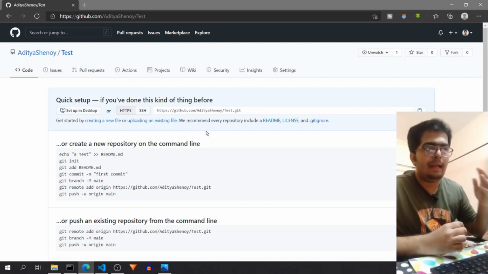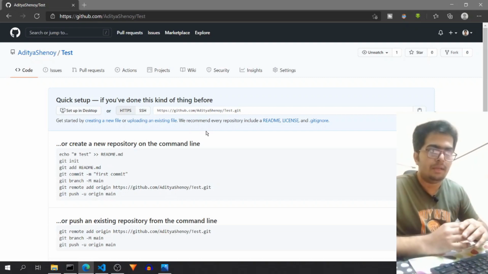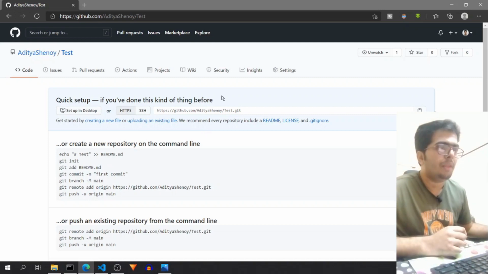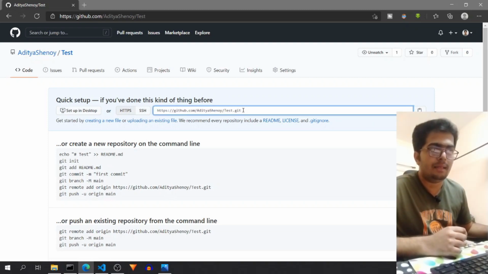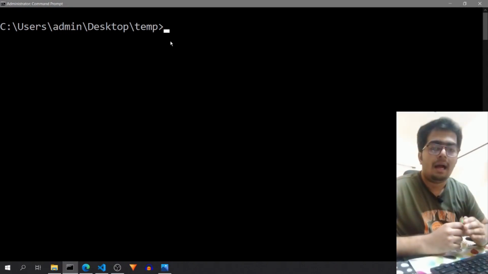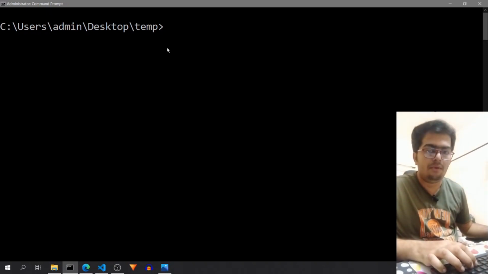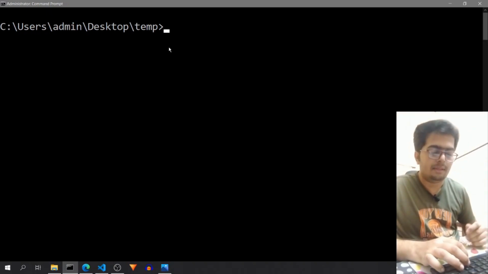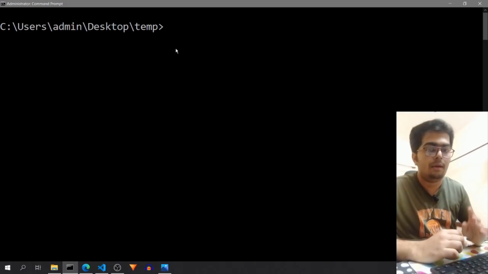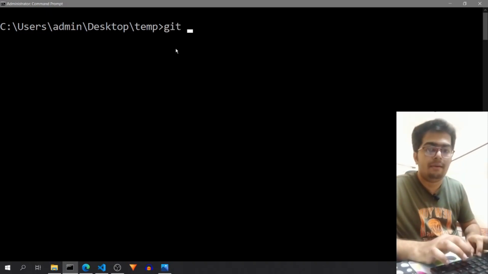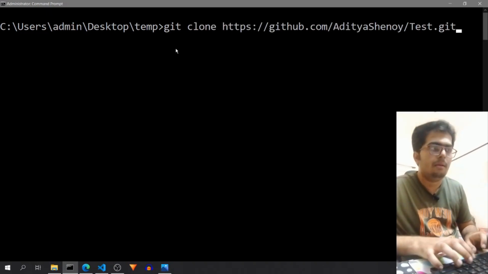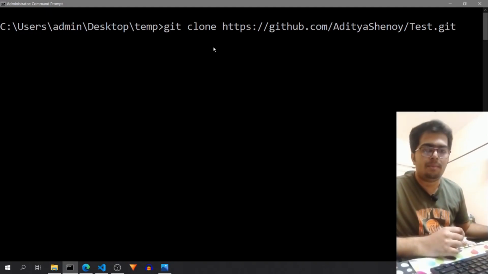So to take this code from the web version to our local version, because we most likely will like to develop everything on our local machine, I will just copy this link of my GitHub repository and open my terminal. I will navigate to a folder where I want to put my project folder. This is a temp folder that I have created to clone my repository. So over here, if you have installed your Git correctly, then this command will run. You have to type git clone and paste the link that was provided on GitHub.